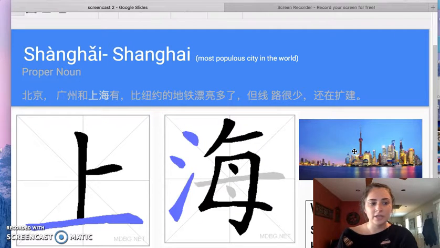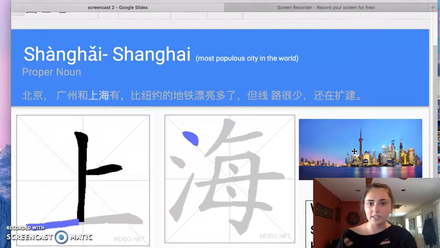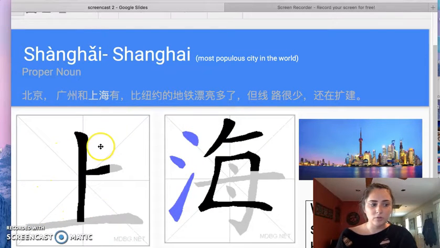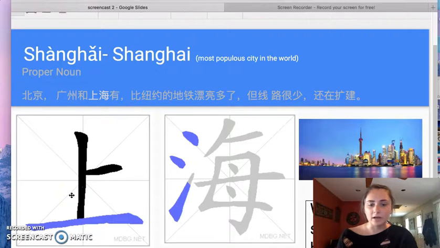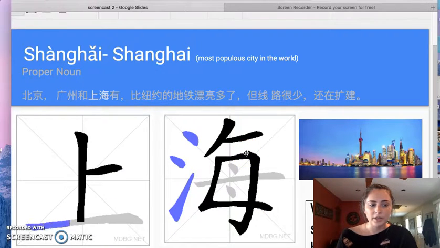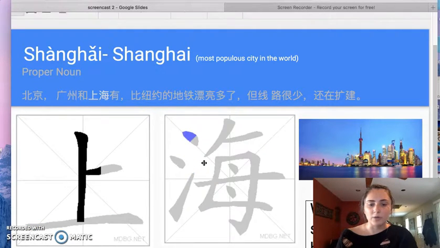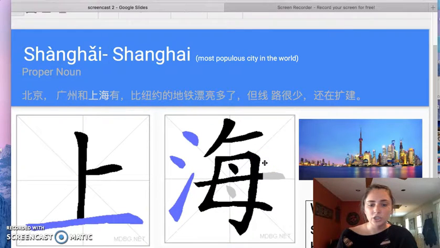The next word is Shanghai, and it also means Shanghai in English, and it's a city in China. It's the most populous city in the world, actually. It's also a proper noun. The first part of the word is the radical for one, and a way to remember that is it also means top. So the radical for top is one, and one is top. And the radical for the second word is water, and this means sea itself. So you could say the sea is in the water, water's in the sea. The first one has three strokes, and the second one has ten strokes.